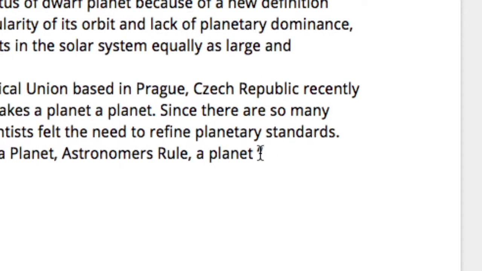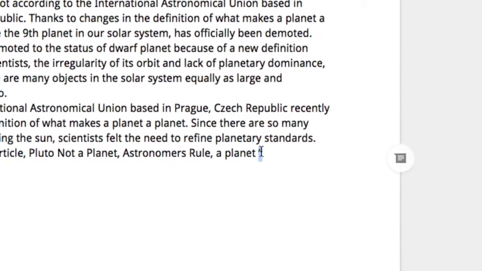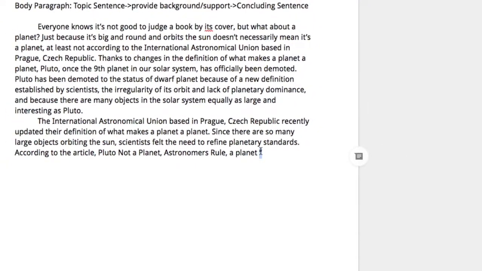Very, very important. When you start a quote, if you're going to take information from an article, from a book, from a biography, from an encyclopedia article, nothing wrong with that at all. But you always need to give credit to where you got it from. You need to give the name of your source.